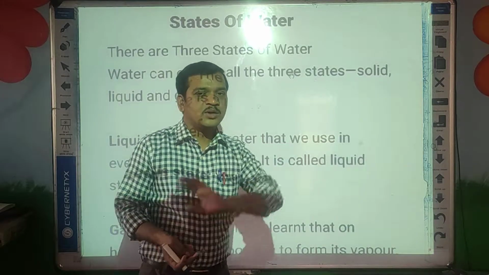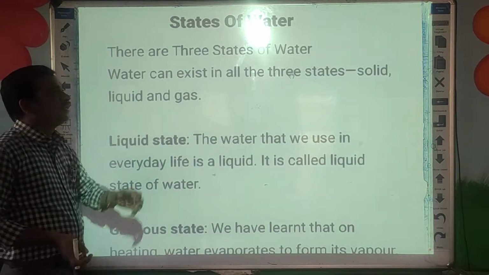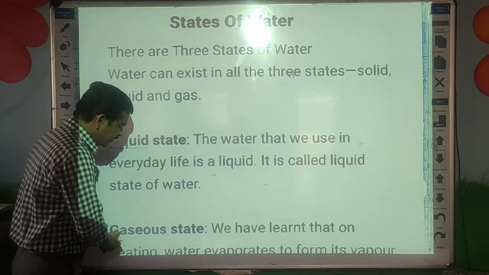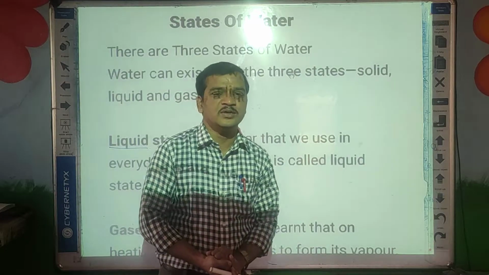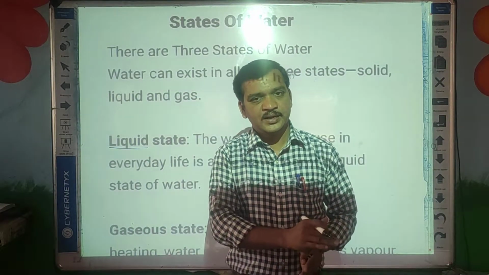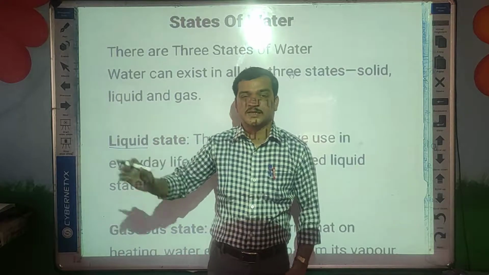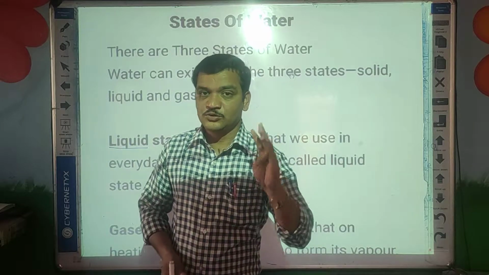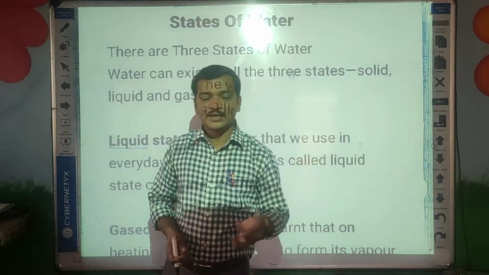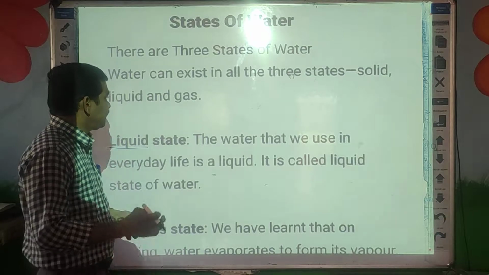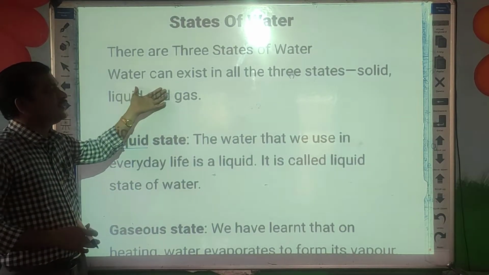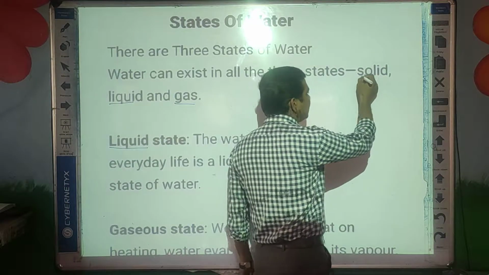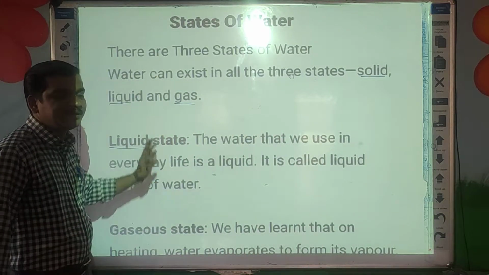So how? Let us see now. There are three states of water: first one liquid, the second one gaseous and the third one solid. Water exists in all these three states. Now we will see one by one. Water can exist in the solid, liquid and gaseous states. You can underline or highlight this point, students.